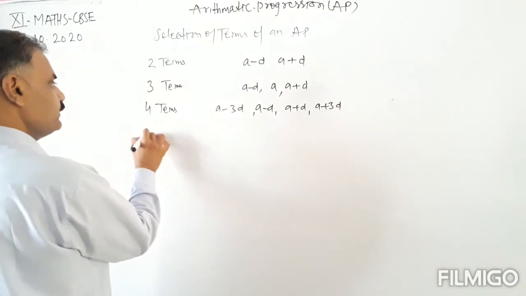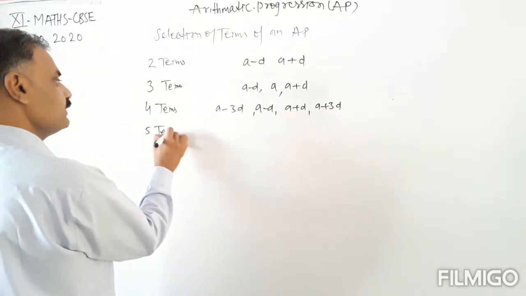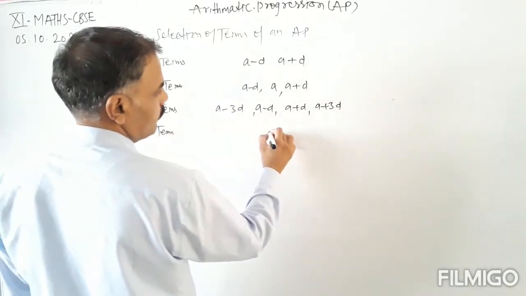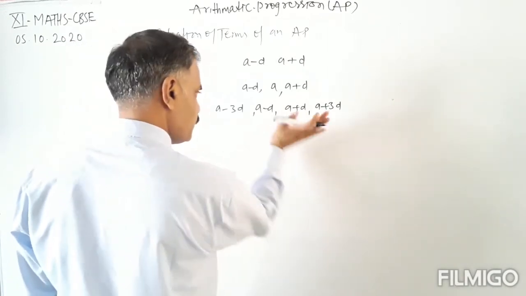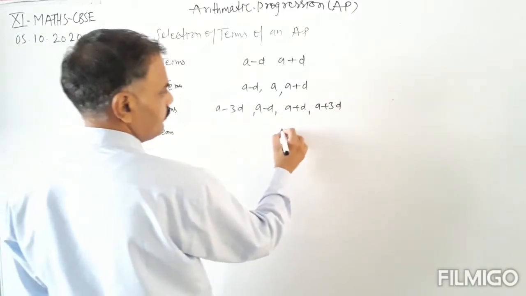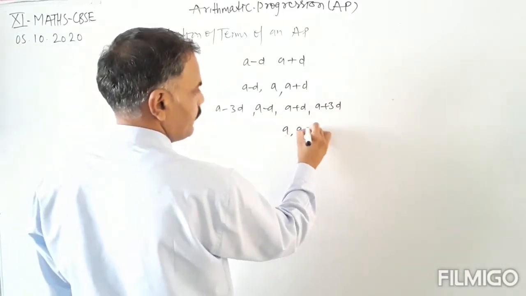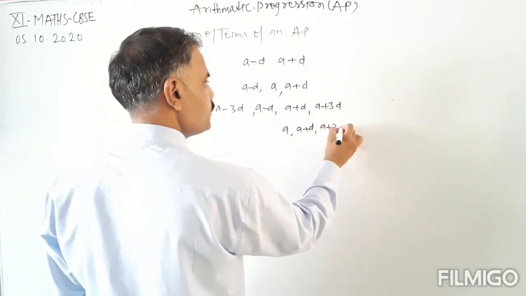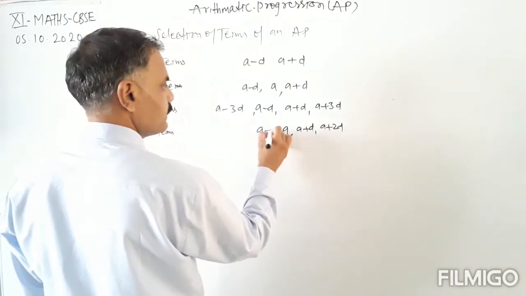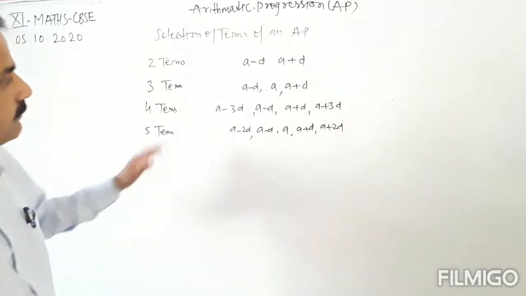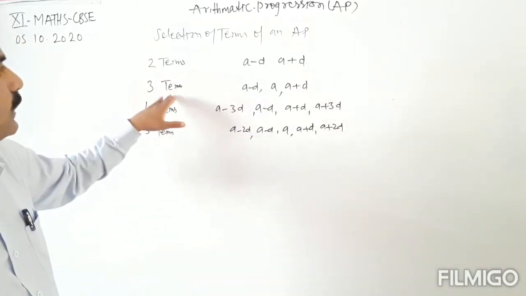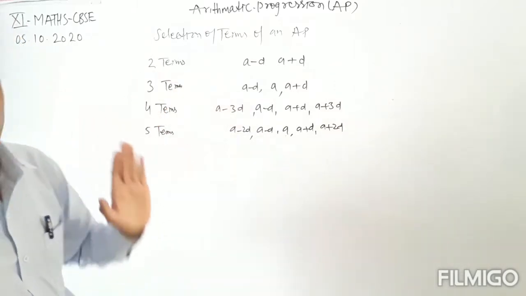And if we are selecting 5 terms, then the 5 terms are a, a plus d, a plus 2d, a minus d and a minus 2d. So in this way we can select 2 terms, 3 terms, 4 terms and 5 terms.